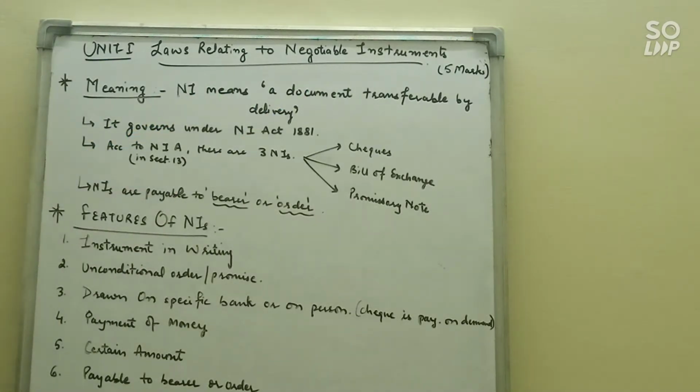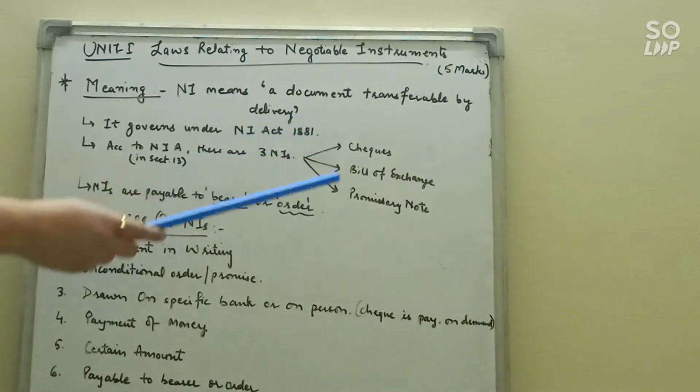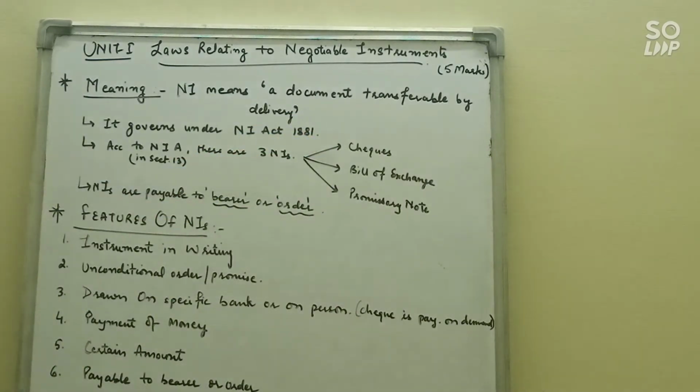Going on, we have the Negotiable Instruments Act, that is the Negotiable Instruments Act 1881. Under this act, in section 13, there are 3 negotiable instruments, and these are cheque, bill of exchange and promissory note. All these instruments are very important for the smooth running of business and for trading. These instruments are payable to bearer or order.